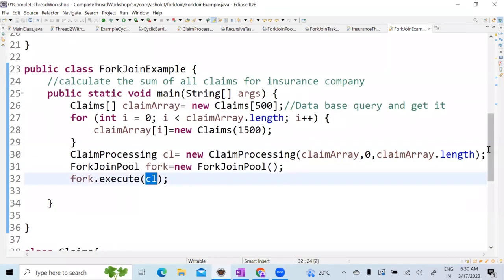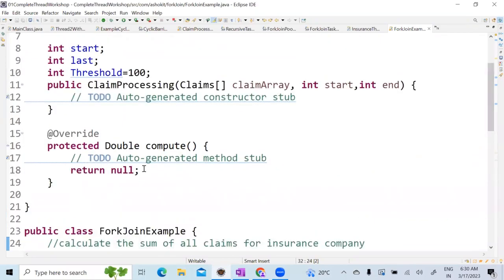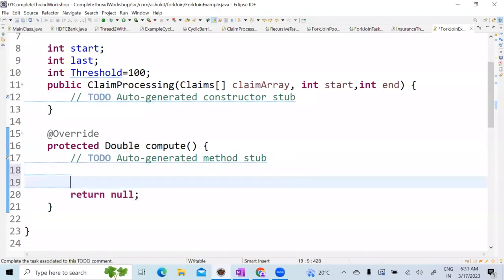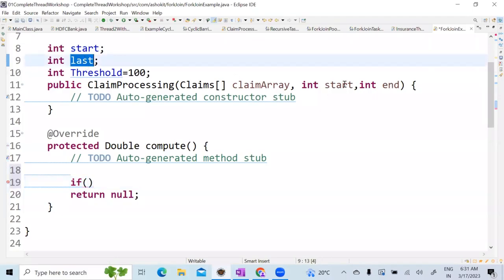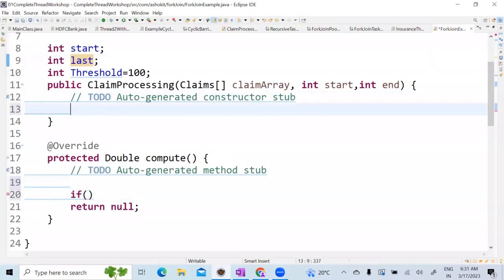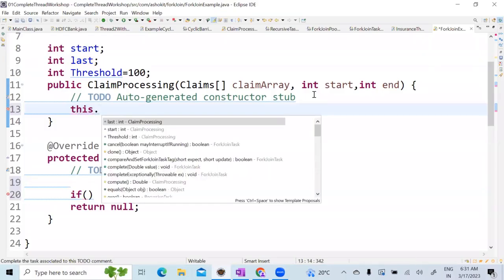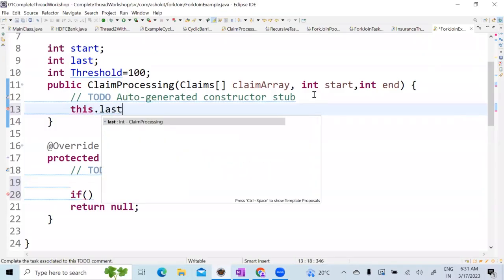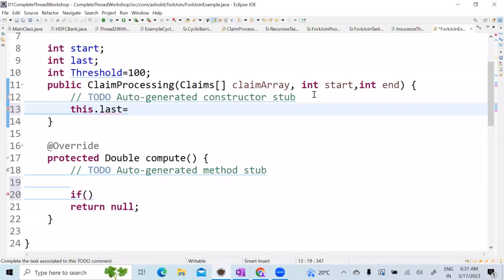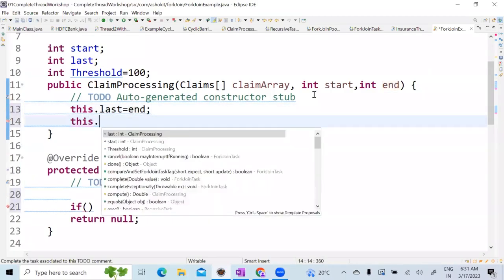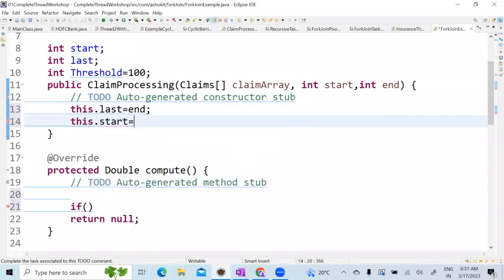I have passed here. Now in the fork join pool, in this compute method, I have to write my logic. In the compute method, I will write this.last equal to end, this.start equal to start.